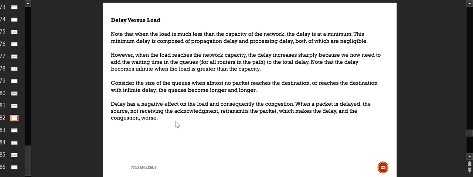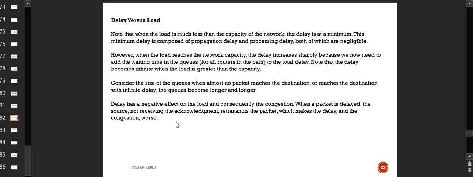In a similar manner, when the load reaches the network capacity, the delay increases very sharply. Exponentially, it increases. Why does it increase exponentially? Because the waiting time in the queues, that is the incoming input queue and the output queue, will increase the time for the total delay.